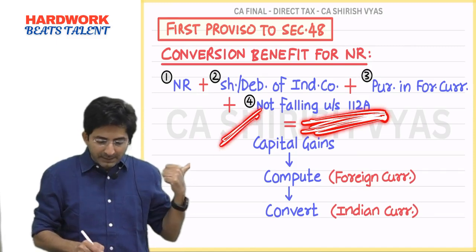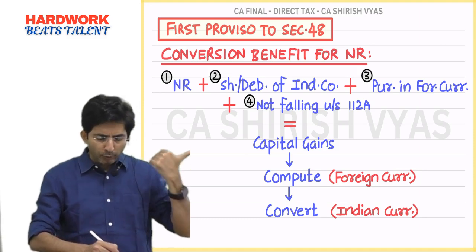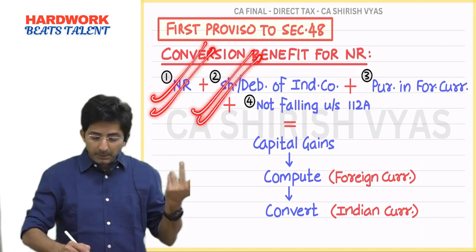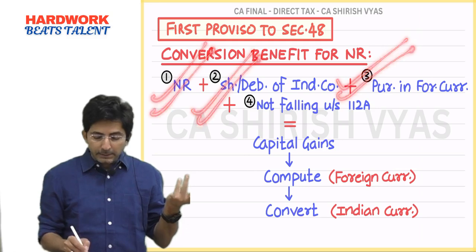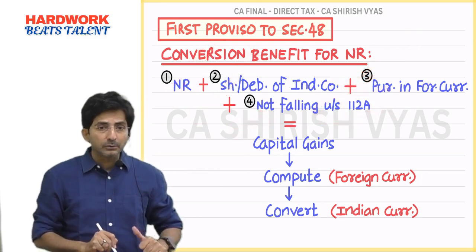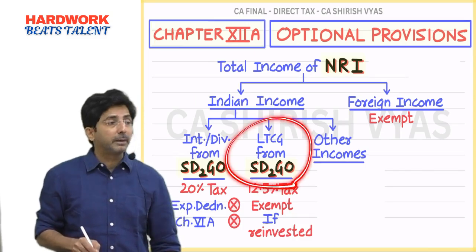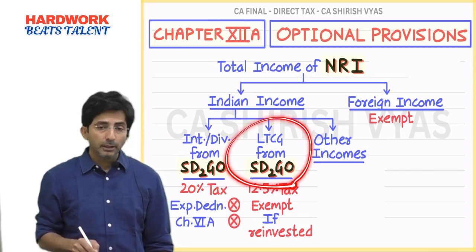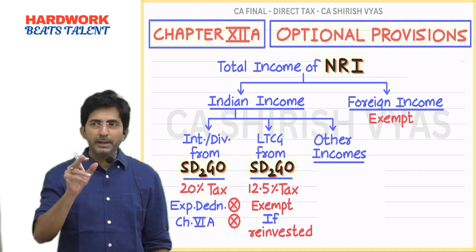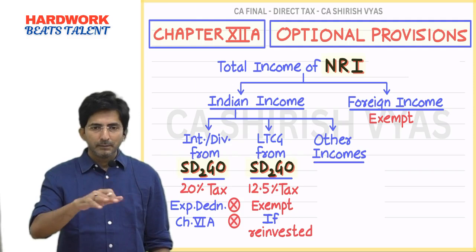this 4th condition gets satisfied now. And in the topic which I am doing, your NR, its shares and debentures are there in Sargo, purchased in foreign currency, and since you are not getting 112A benefit, you will satisfy the 4th condition also. In short, what I am trying to say, here you can get conversion benefit. But you will use that conversion benefit knowledge when, in the question, they give figures like buying rate, selling rate.